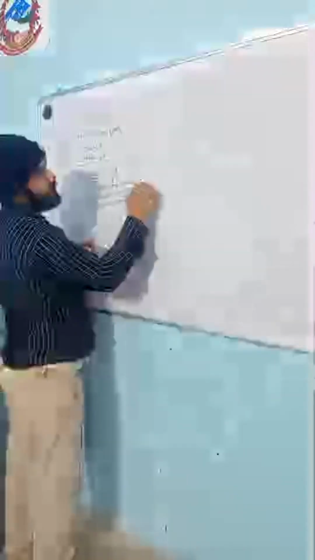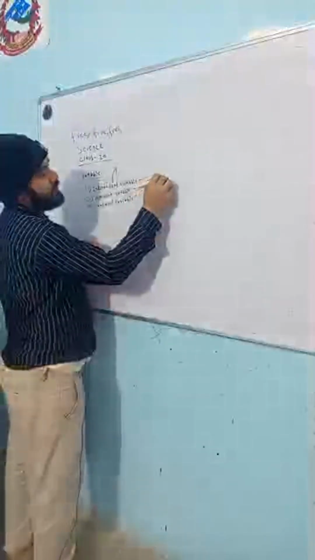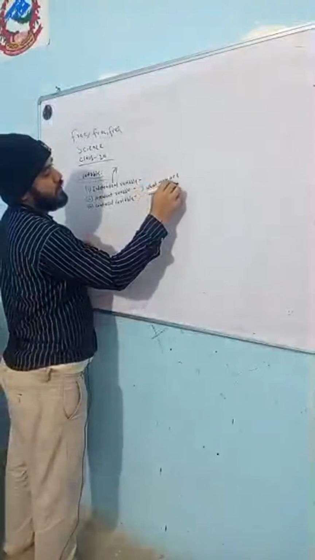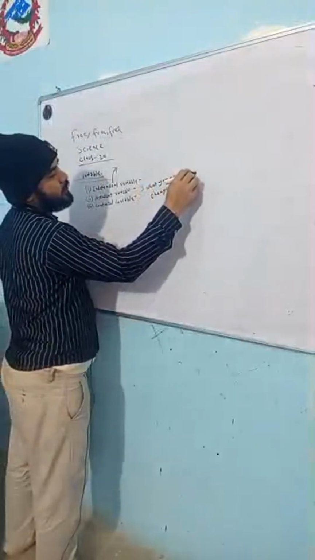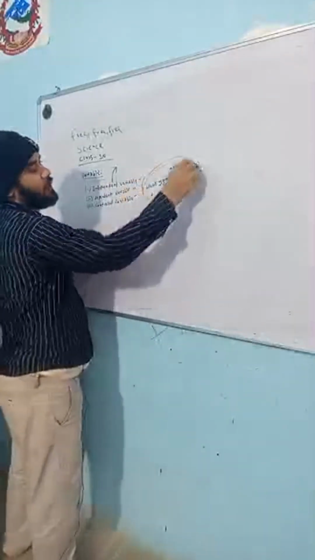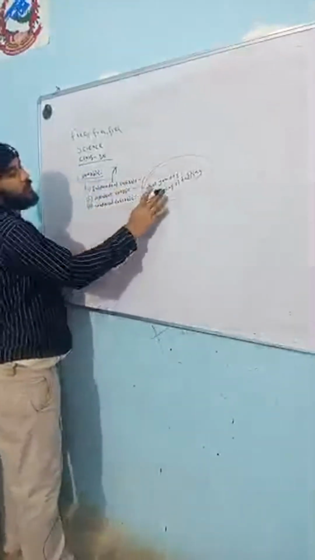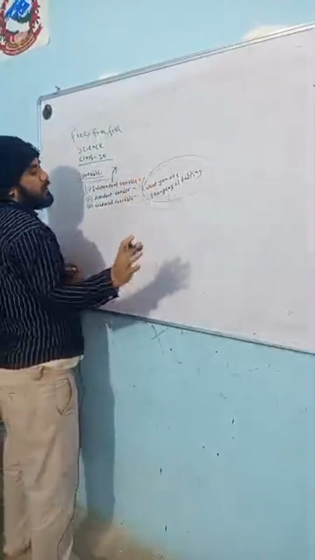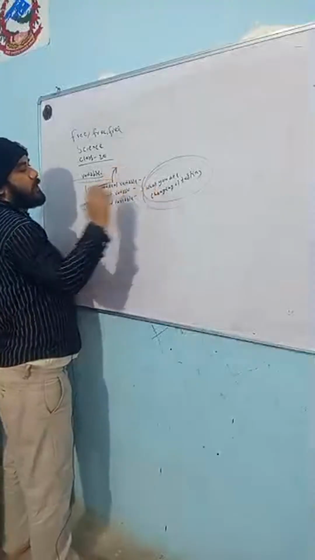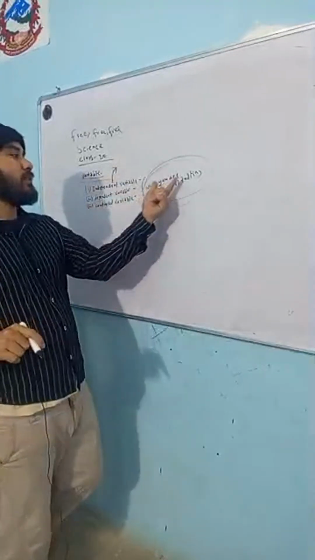Independent variable means what you are changing or testing. You can change this value. You are the person who can change this value, right? You are not depending on any other, you do not need to ask anyone. You can freely change this value. Whatever you are changing, that is the independent variable.